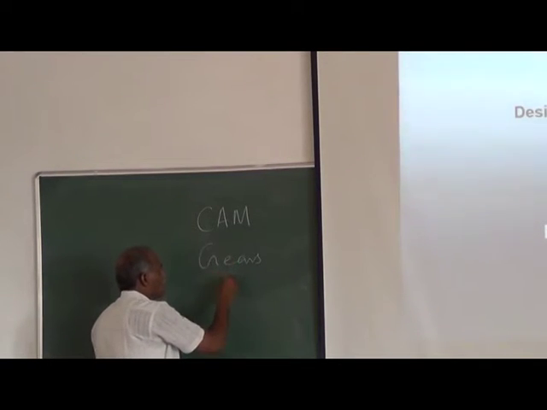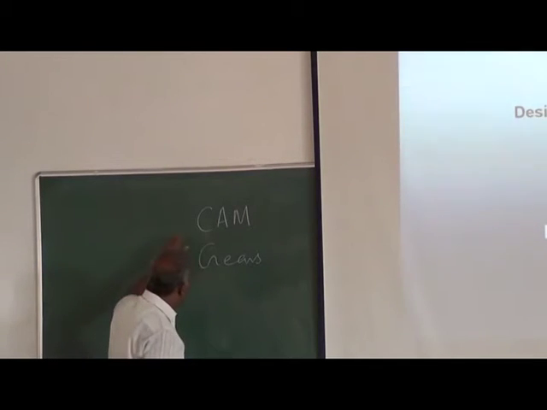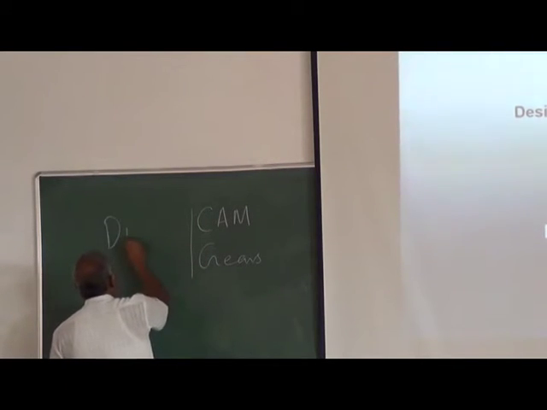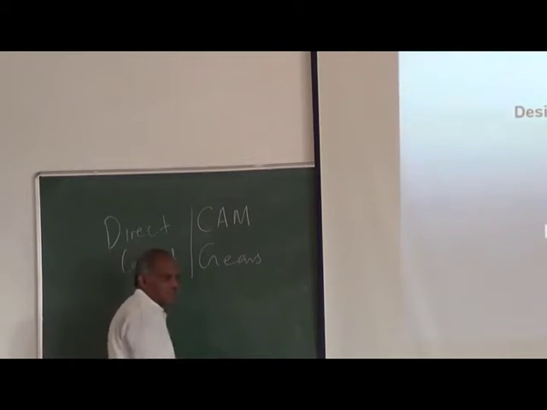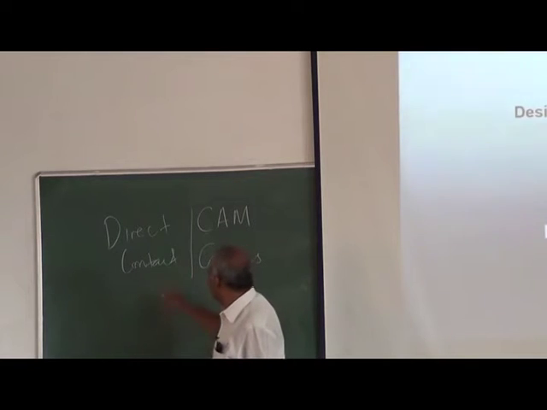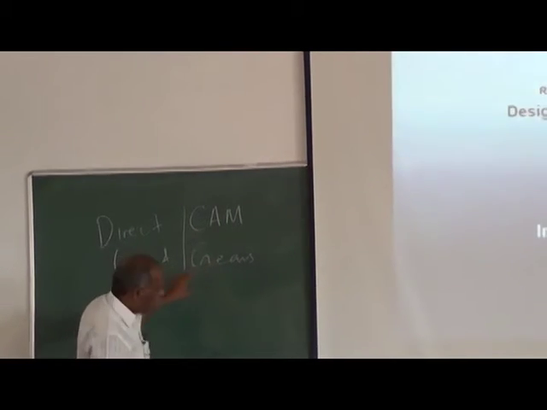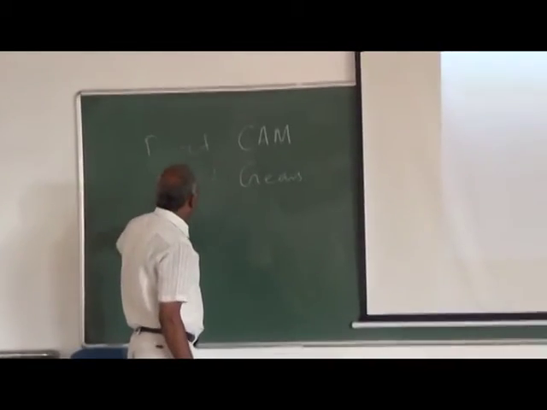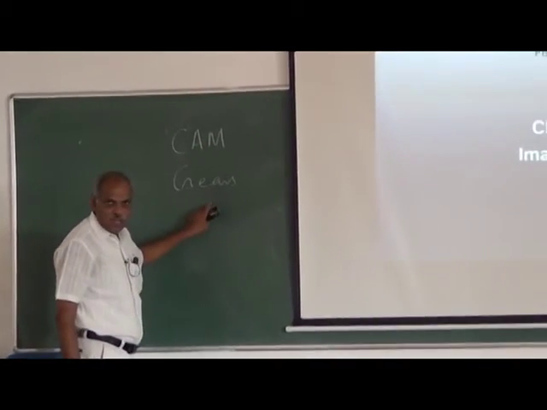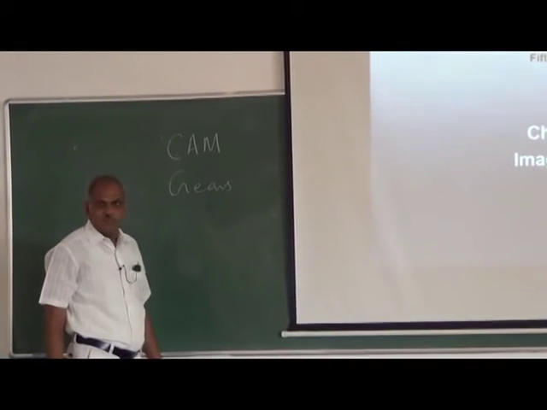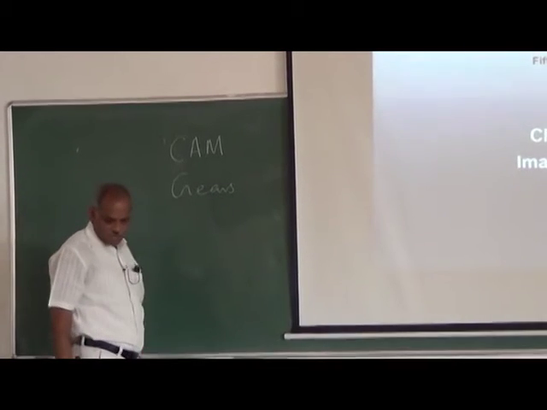We have discussed that these two come under the further classification of direct contact mechanisms. So the similarities we have seen: both are higher pairs, both are direct contact mechanisms. But gears and cams are not the same.